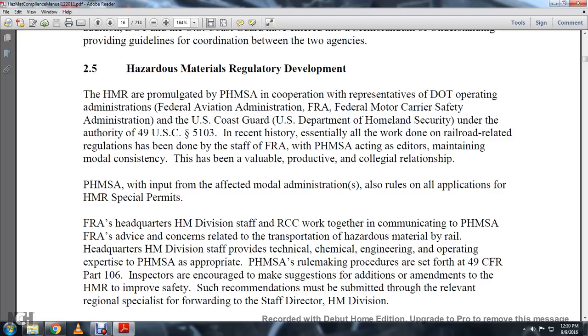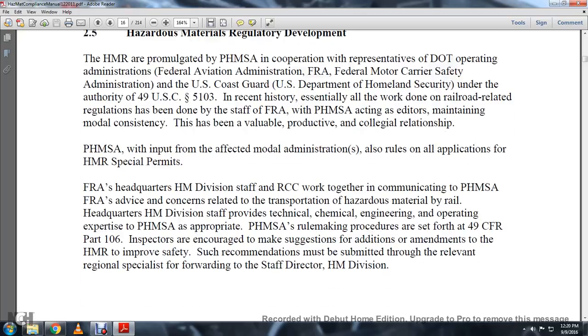The Pipeline and Hazardous Material Safety Administration, with input from the affected modal administration, also rules on applications for hazardous material regulation special permits. The FRA headquarters Hazmat Division and the regional offices work together with the Pipeline and Hazardous Material Safety Administration on communication and concerns related to the transportation of hazardous material by rail. Headquarters Hazmat Division staff provides technical, chemical, engineering, and operating expertise. The Pipeline and Hazardous Material Safety Administration rulemaking follows procedures as set forth in Title 49 CFR Part 106.